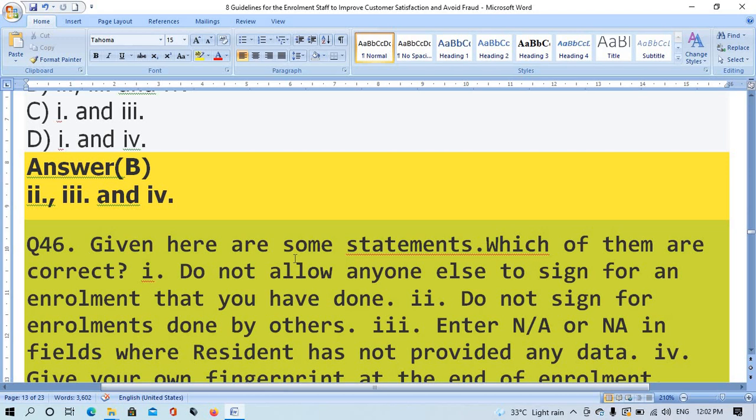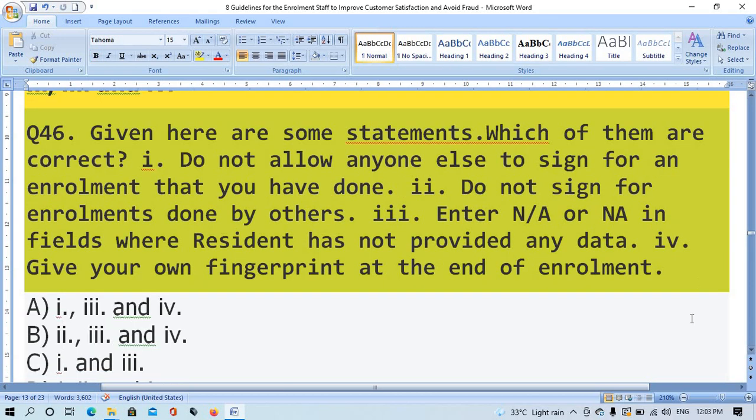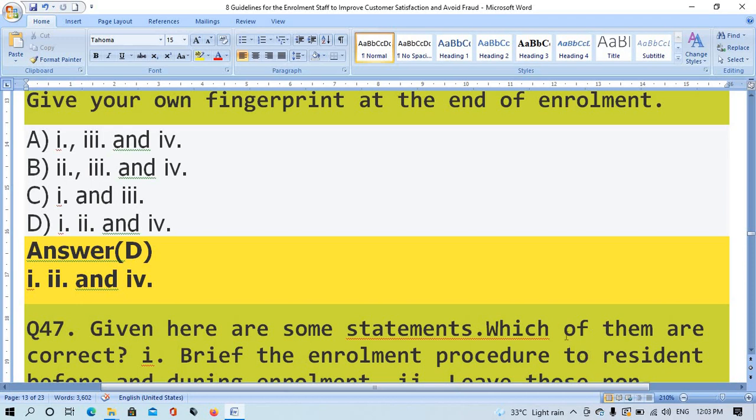Question number 46. Given here are some statements, which of them are correct? 1. Do not allow anyone else to sign for an enrollment that you have done. 2. Do not sign for enrollment done by others. 3. Enter NA in field where resident has not provided any data. 4. Give your own fingerprint at the end of enrollment. The right answer is option D, 1, 2 and 4.